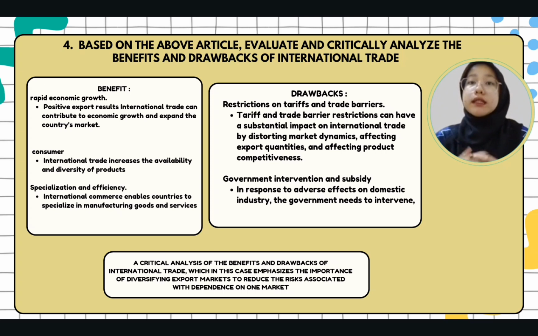Okay, last for the drawback is government intervention and subsidy. In response to adverse effect on domestic industry, the government needs to intervene, as demonstrated by the Australian government purchase of supply commodity. This can involve subsidy and financial support, which has impact on fiscal policy.